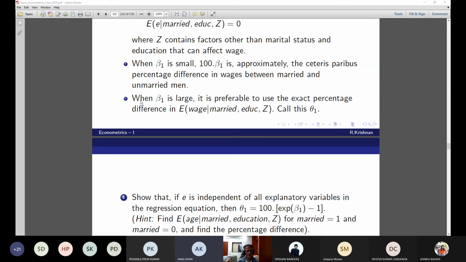Hari Prakash, how about you? Sir, trying but not able to get theta 1. I'm giving you the hint. Find expected value of wage given married and education Z. Expected value of wage for married equal to 1 and married equal to 0, and find the percentage difference.